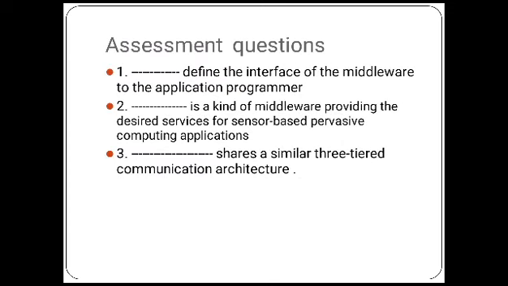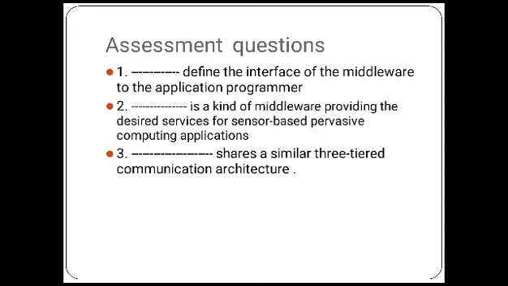So from this we will understand the questions that we are going to assess from this topic. Normally we want to know the different types of middleware architecture and how they are used in IoT using RFID and wireless sensor network, and finally SCADA. Here, the programming abstraction defines the interface of middleware to the application programmer.